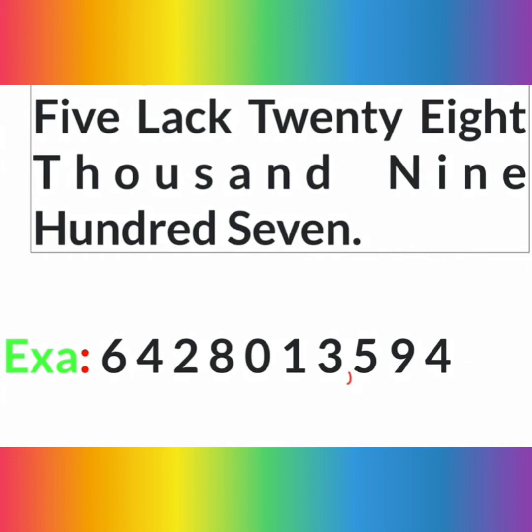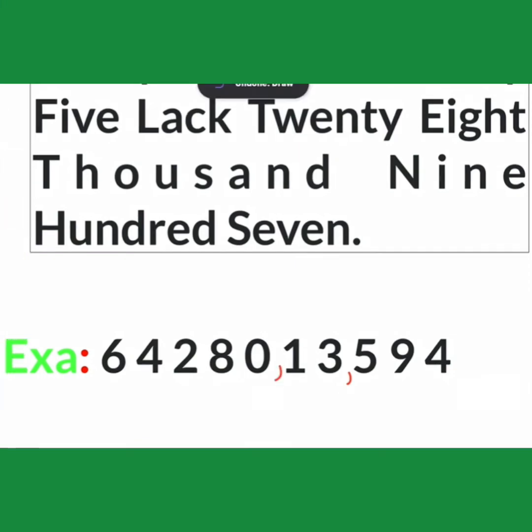And now you will count only 2 digit after this, that is 1 digit and 2 digits. So you will mark the comma between 0 and 1. So it is there. Just again you count 2 digit, 1 digit and 2 digit. So you will mark the comma between 2 and 8. You will get just like that.